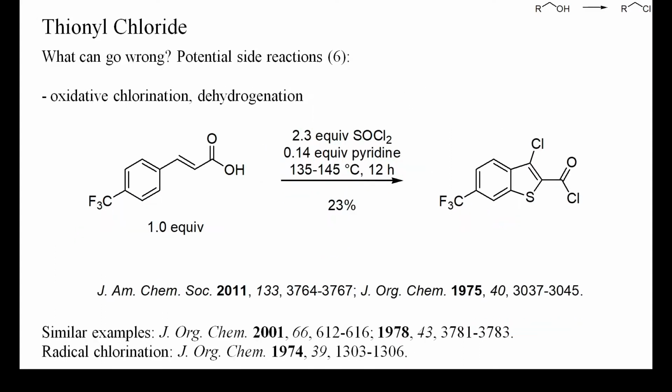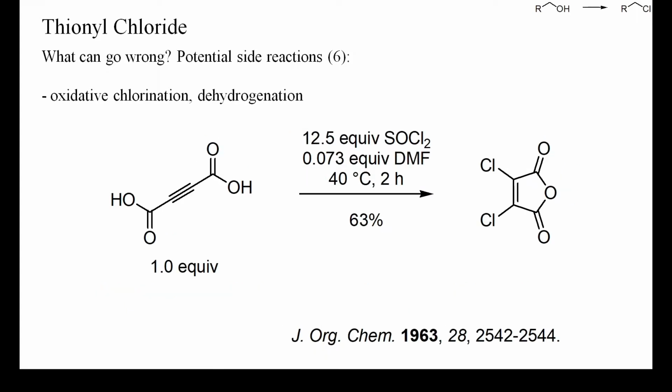Also electron-rich olefins, arenes, and heteroarenes can be chlorinated or thiolated by thionyl chloride. Cinnamic acids, for instance, can be converted into chlorinated benzothiophene when heated strongly with thionyl chloride. And in the presence of light, thionyl chloride can yield chlorine radicals and cause radical chain chlorinations of simple alkanes. Even electron-deficient olefins can sometimes be chlorinated by thionyl chloride, as shown here. Instead of the expected acyl chloride, treatment of acetylene dicarboxylic acid with an excess of thionyl chloride at 40 degrees Celsius gave mainly dichloromaleic anhydride.